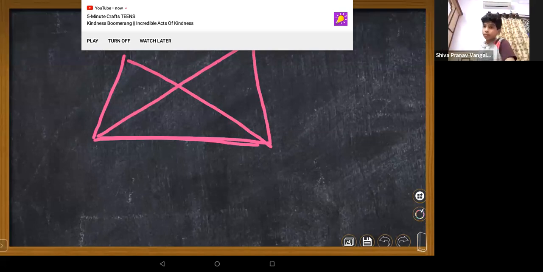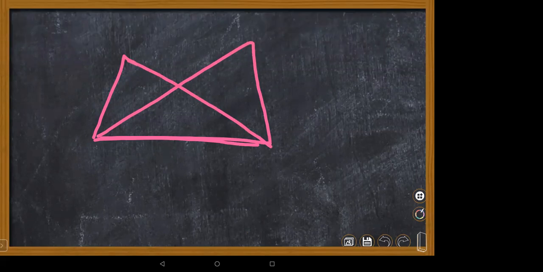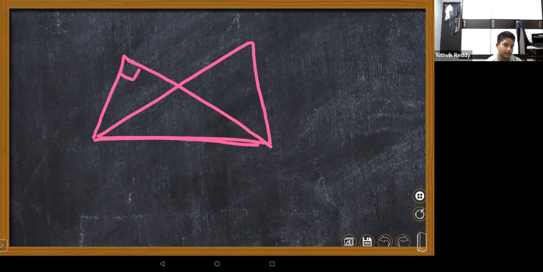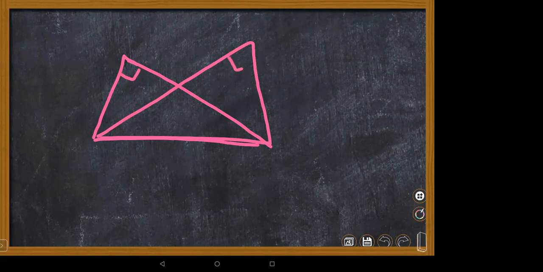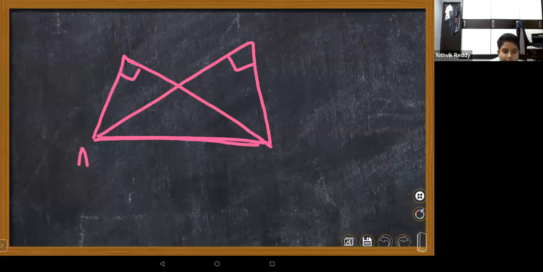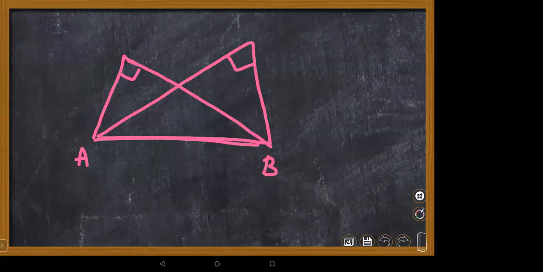Okay, but yesterday some other angles were given. Today we will take right angles. So suppose I'm taking A, B, C, D. C and D are right angles, and the AC length is given as 2 centimeters, and here BD length is given as 2 centimeters, and the AB length is given as 3.5 centimeters.